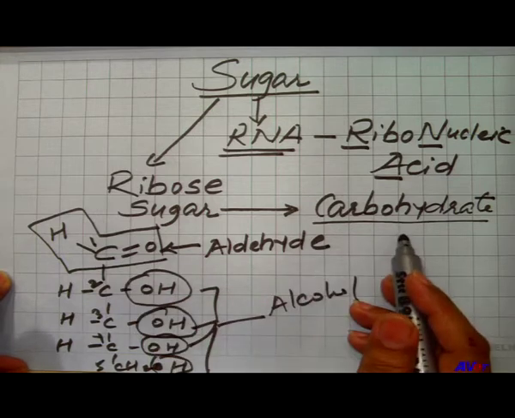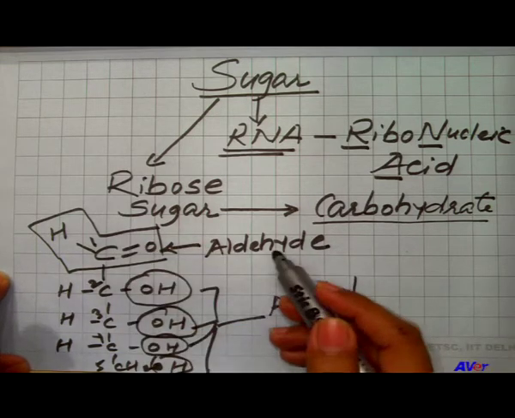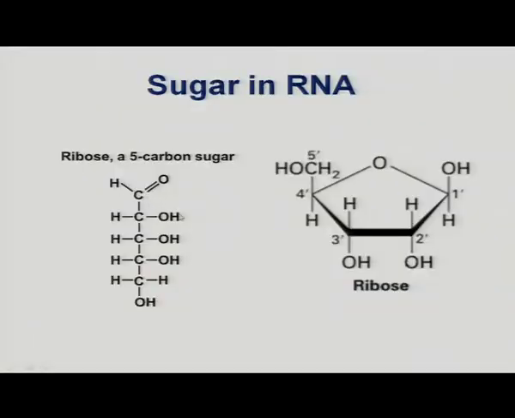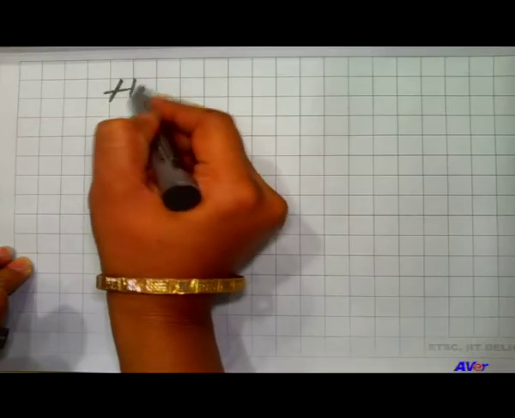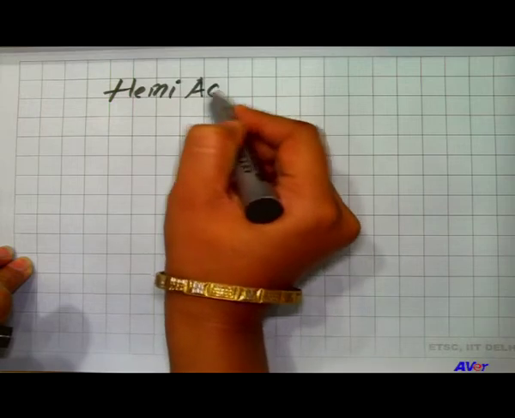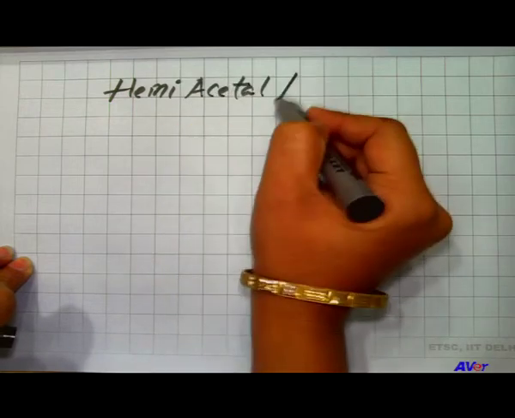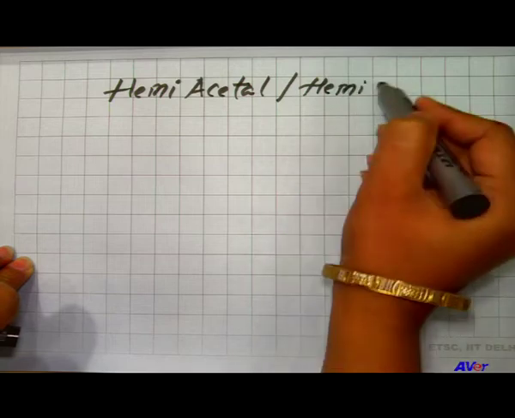But this ribose sugar, you can see in the diagram, even in the slide, is found in linear structure. But if we talk about the chemical nature of the sugar, all the sugars, all the carbohydrates are found in cyclic structure. Now the question arises, why are carbohydrates found in cyclic structure? The answer is formation of hemiacetal or hemiketal.